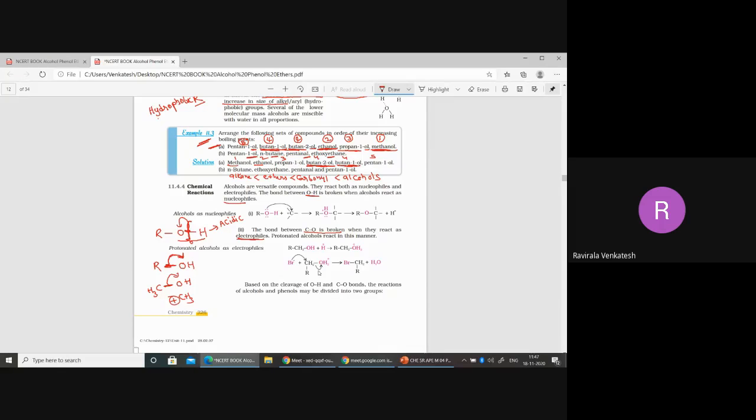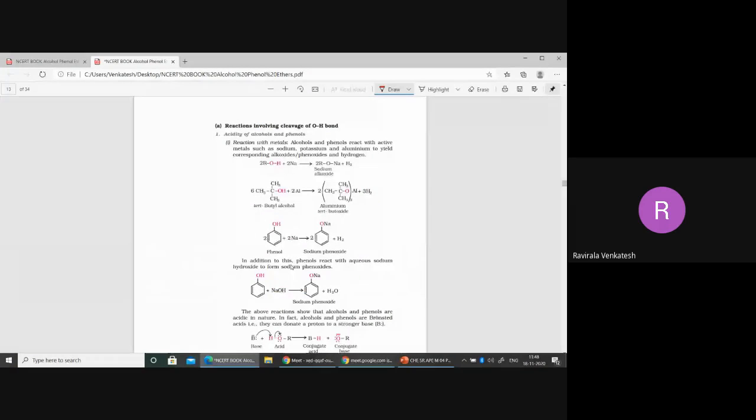For example, CH3OH: between oxygen and hydrogen, oxygen is more electronegative, so the bonding pair goes to oxygen and we get CH3O minus. Next, CH3OH again: between carbon and oxygen, oxygen is more electronegative, so the bonding pair goes to oxygen and we get CH3 carbocation. So this is the electrophile and this is the nucleophile.